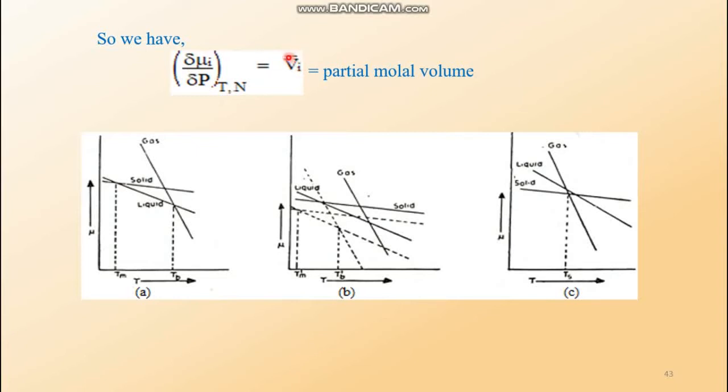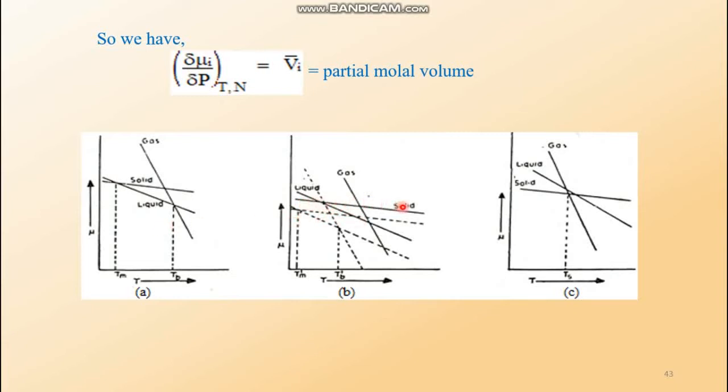The molar volume of the solid phase is lowest, while that of the gaseous phase is highest. So the jumping down of the straight line should be highest in the case of the gaseous substance. The gas would have the highest jump.